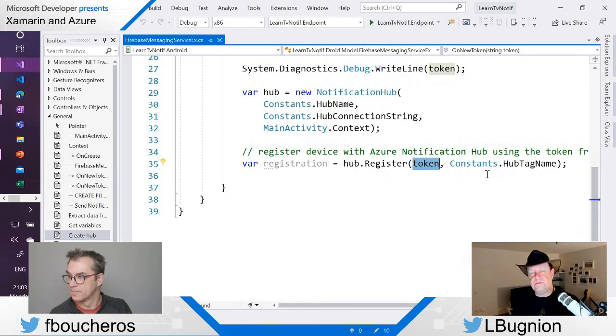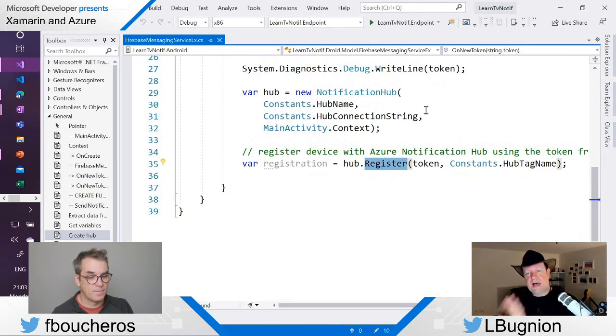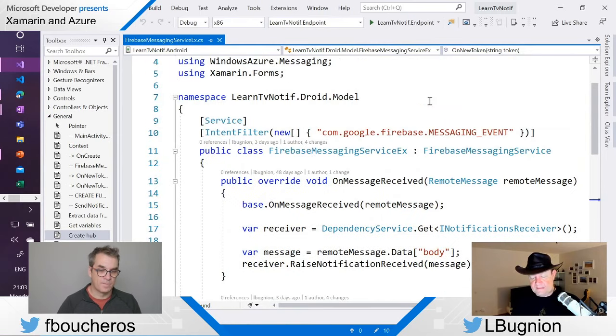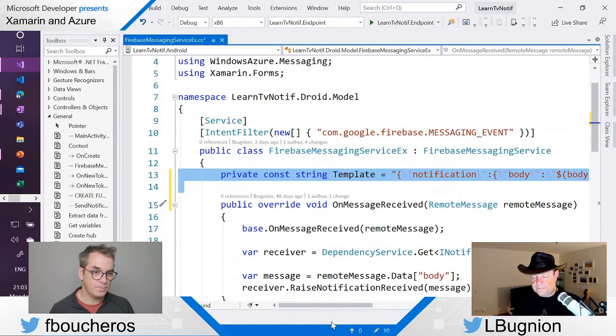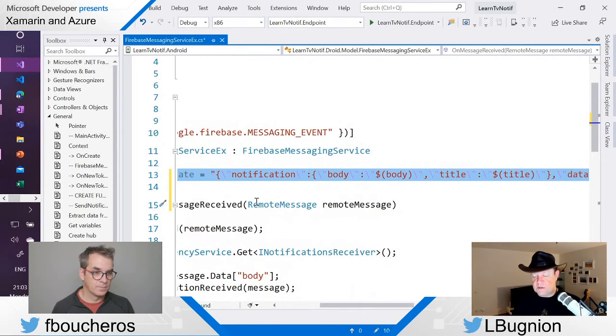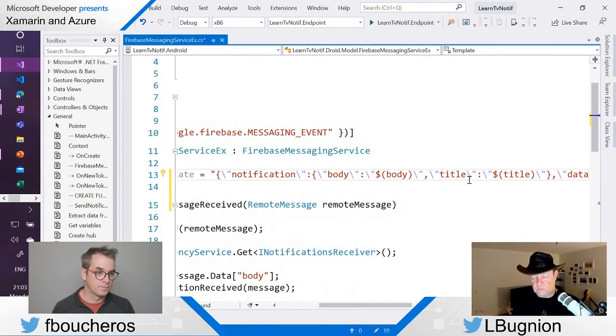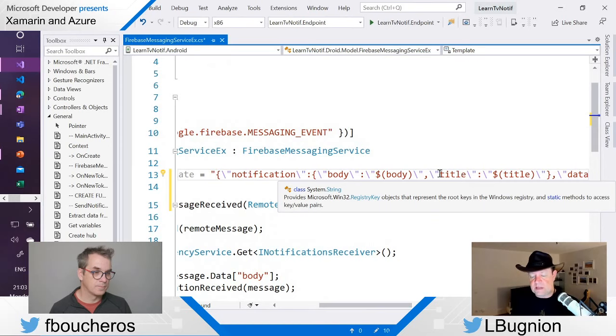So I'm going to register to the hub in a generic manner first, and then I'm going to ask also, and by the way, when the push notification comes, I want to have it under that format. So let's add the template here. Now the template is going to be like that. It is some JSON. I just put the JSON on one string, on one line, but it's exactly the same as I showed before.